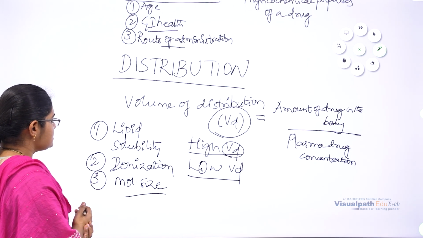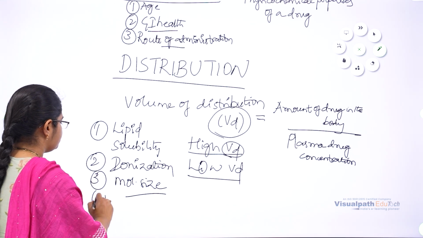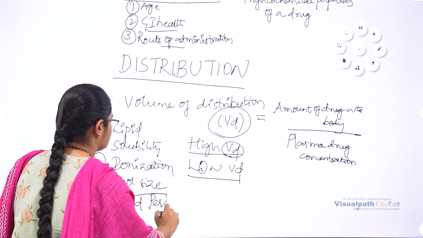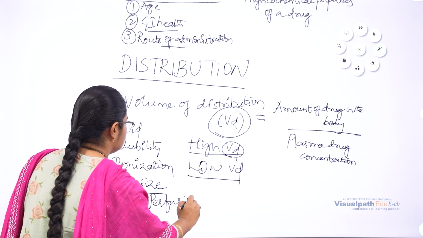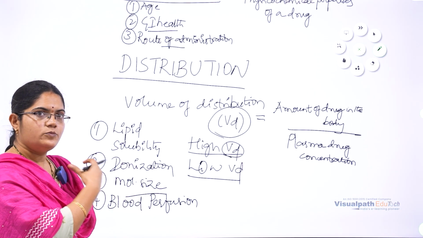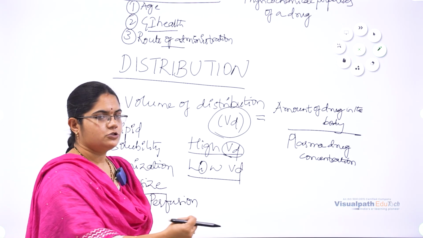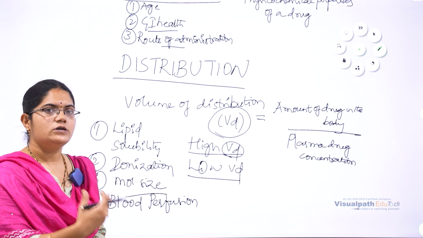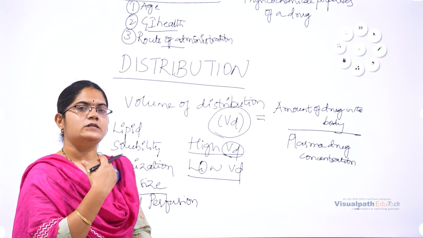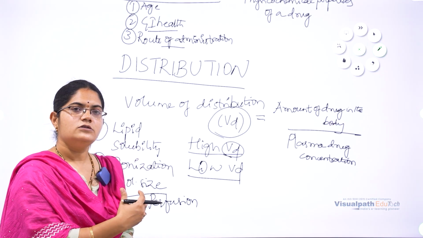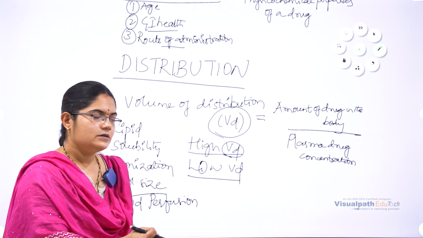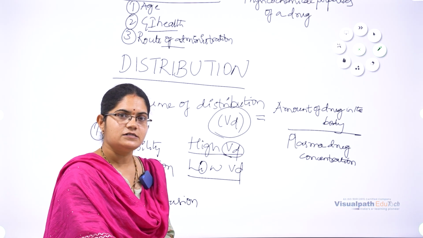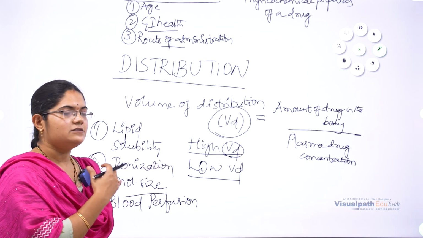And other than these, blood perfusion. The more blood flow, the more distribution. Less blood flow, less distribution. So the more blood flow to the target area, or blood perfusion to the target tissues, the more the drug will be distributed. Less blood flow or blood perfusion to the targeted areas, less drug distribution.